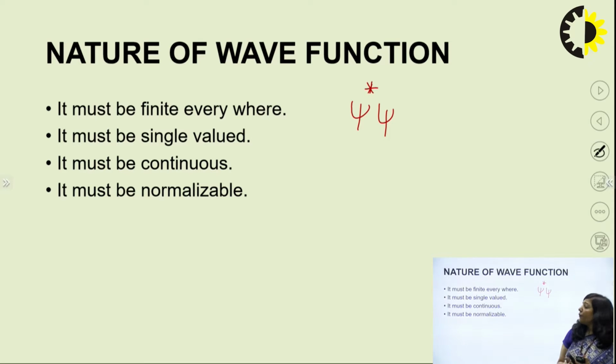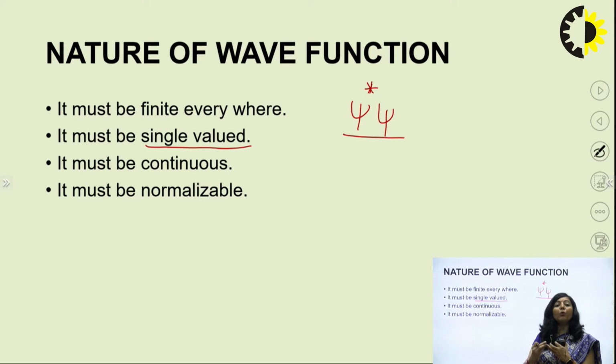Second one is, the wave function must be a single valued function. The meaning of this is, if the wave function takes more than 1 value, then the probability of finding the particle also has more than 1 value. Means at a single point, because of multiple values of the wave function, there will be more than 1 probability of finding the particle, which is wrong. So, the wave function must be a single valued function. That is the second condition which must be fulfilled by the wave function.